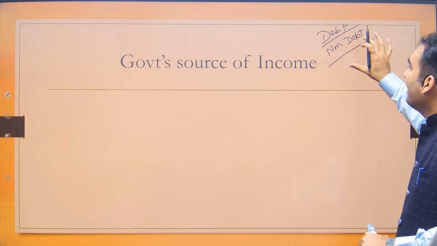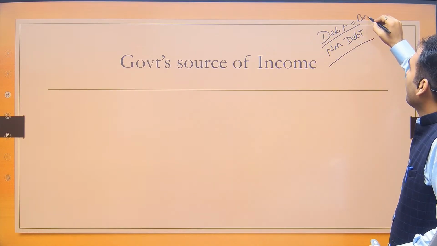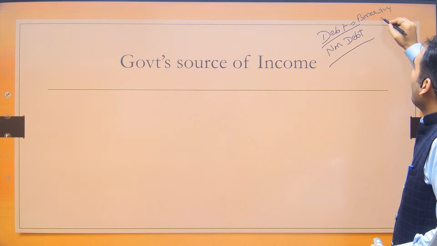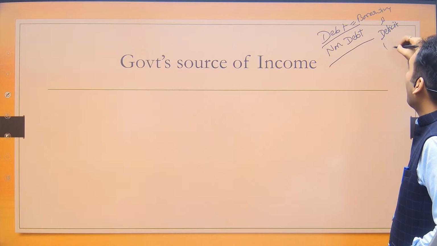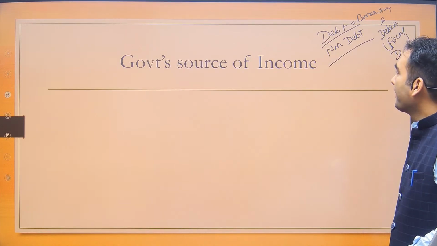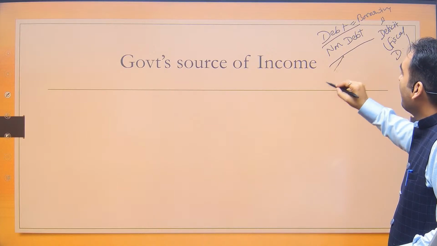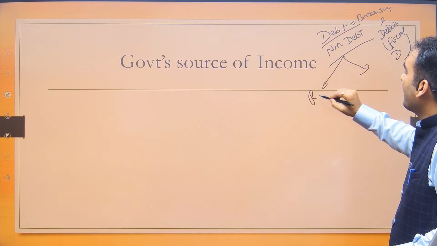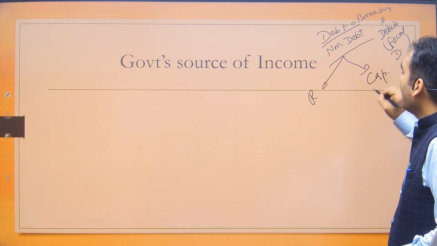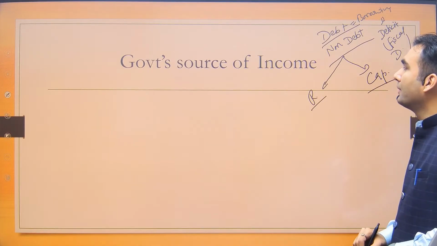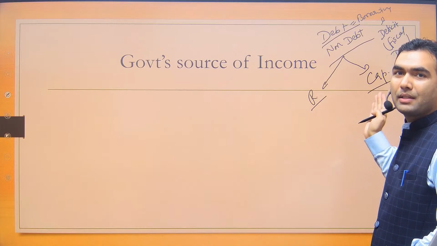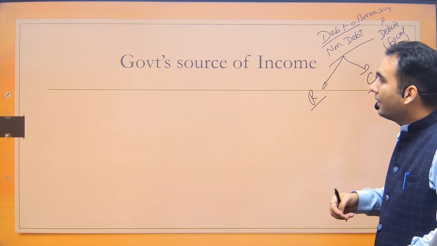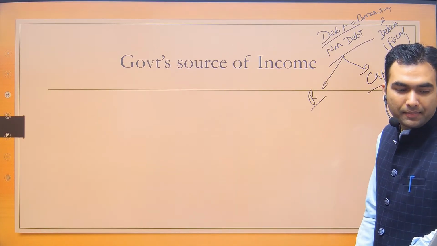How much is the government's debt? Debt is the same as borrowing, which is also the deficit, which in total we call the fiscal deficit. And then there is non-debt. Non-debt can be in two categories: one is revenue, another is capital. Give me a few examples. Which are the revenue receipt items and which are the capital receipt items? Please give a few examples while I tell the other things.